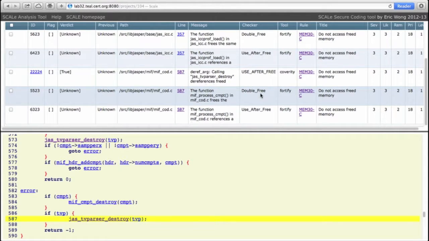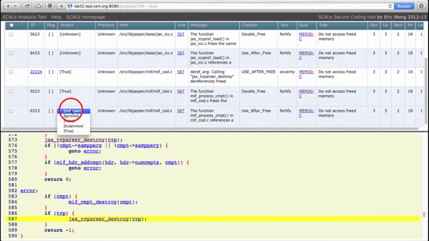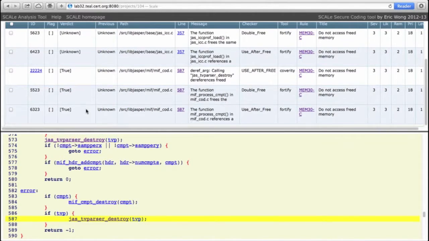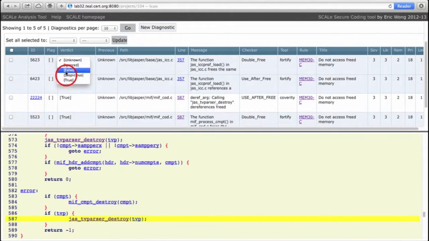So this is in fact a double free vulnerability. So this is more precise than either the use after free that Coverity found or that Fortify found. But they are all correct. So these all get marked as true. And the remaining 2 diagnostics will mark as suspicious.